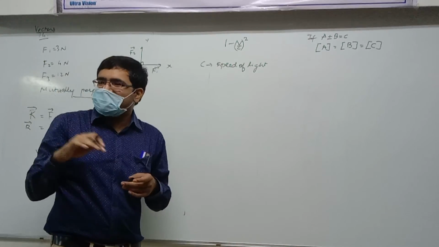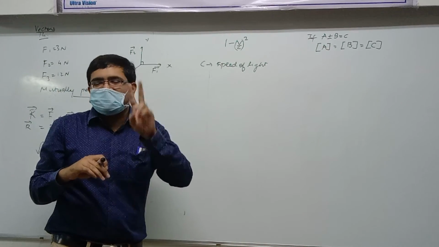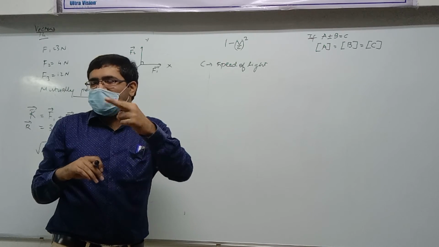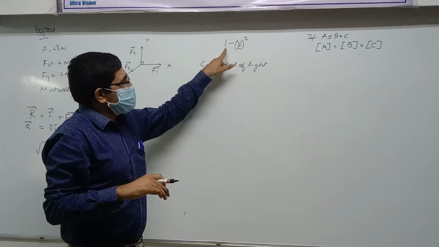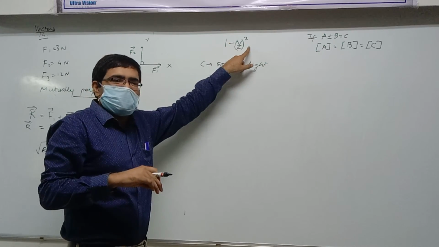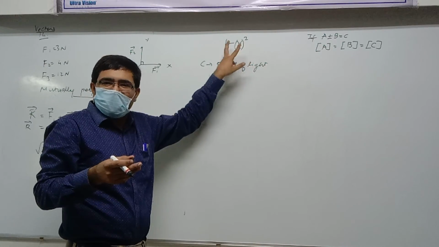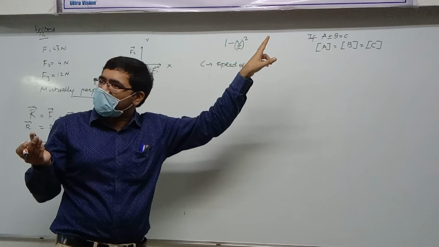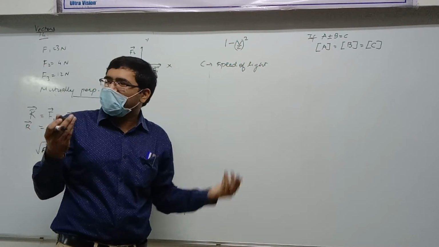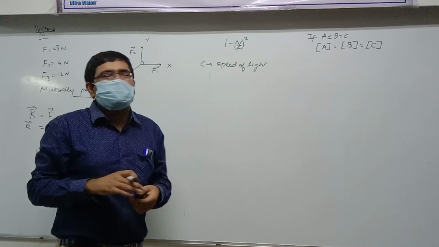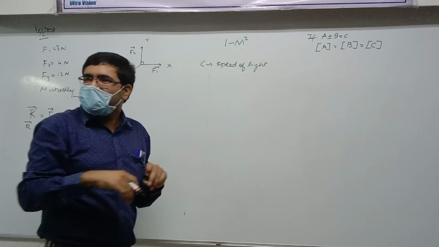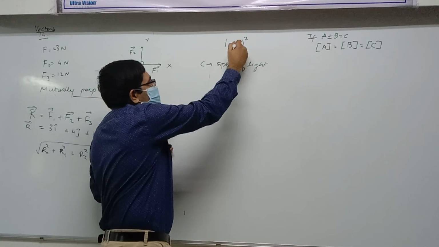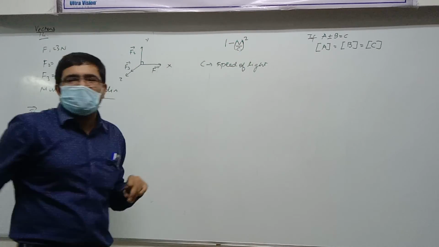If we divide v by c, what is v? Speed. What is c? Speed. So speed divided by speed, dimensionless, is it? Yes. Then this is dimensionless, and this bracket is also dimensionless. So both can be subtracted. Correct or not? Understood? So obviously you can put one c over here, in division. Then it would make sense.